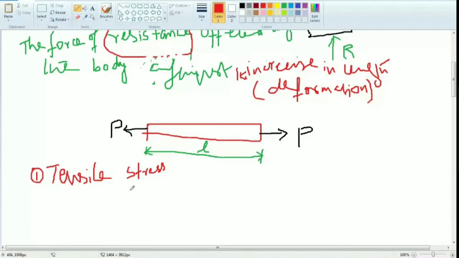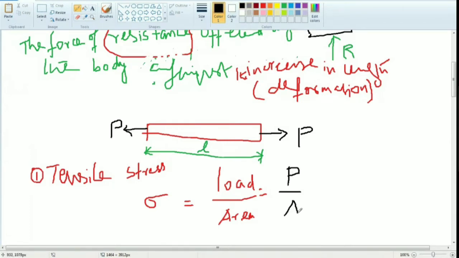Now, what is the first formula in strength of material? That is the tensile stress formula. Stress symbol is sigma. Tensile stress formula is load by area. Load by area or resistance by area, anything. Load symbol I already told you, capital letter P. Area is A. So P by A, that is sigma.